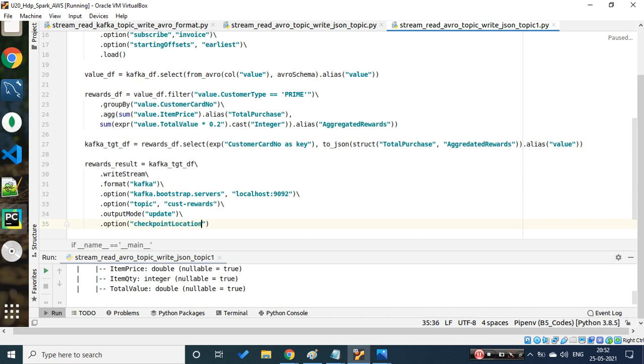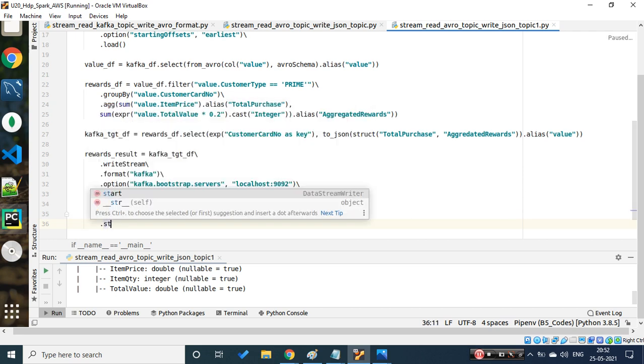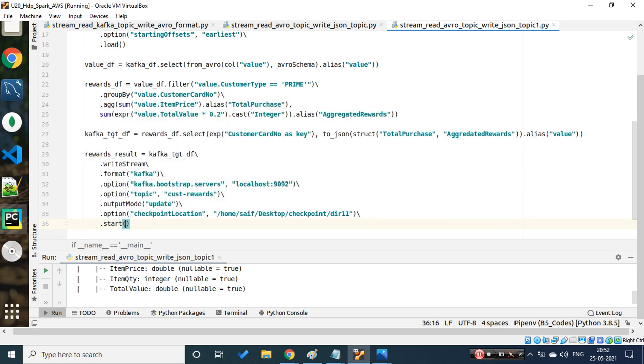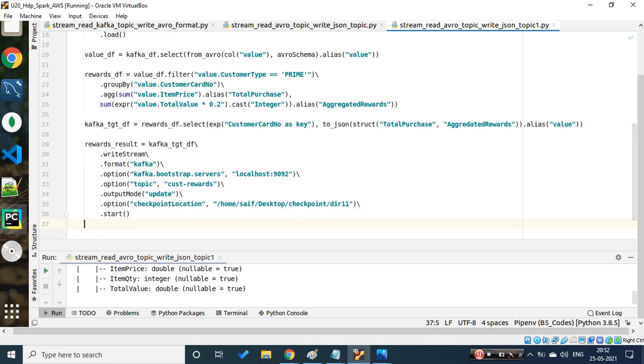The checkpoint location is on my desktop, so that is like home, Saif, desktop, and there is one directory which I have created, I showed you yesterday. Let's give some random name, and let's start this, and we need to call this rewards result and await termination.